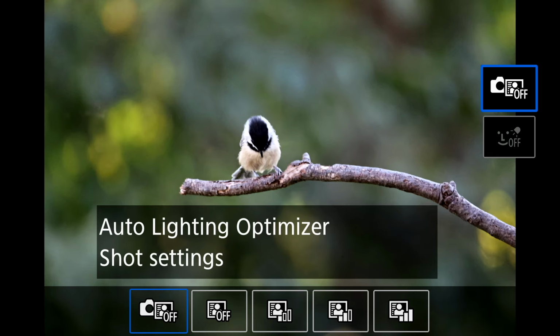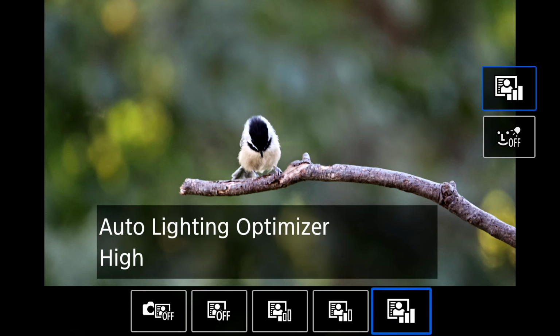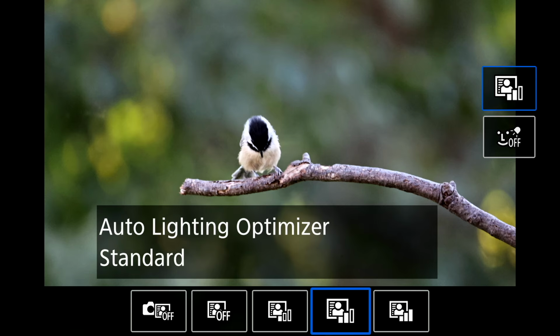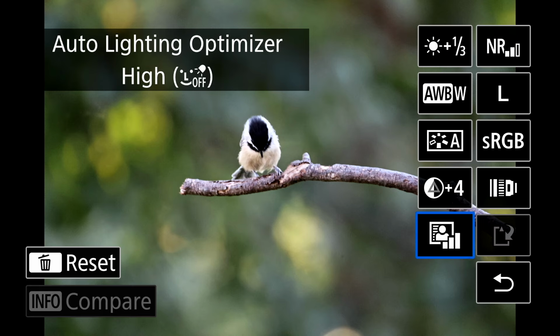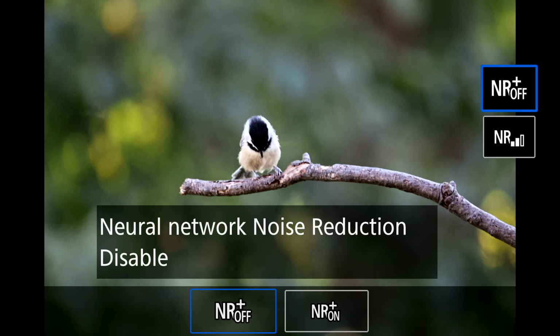Auto lighting optimizer, like I said, I usually leave it off, but you can come in here and change it, and you can see it actually altering the image up top. Or you could just go to standard. Some people just leave it here. You could do that. You're actually editing the raw file right now. We're good there.